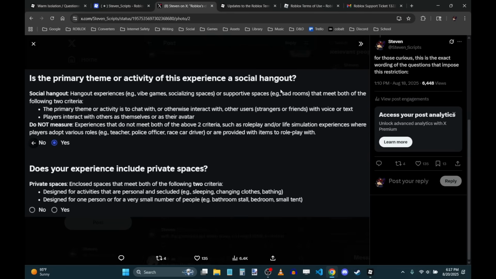So if you are a bad actor intending to make a game of this type, with just a tiny bit of scripting and a tiny bit more effort put into the development of the environment, you can avoid getting it rated 17 plus, and you can avoid getting it rated 13 plus. You can have it be for all ages and feature this violative behavior, if you know how to loophole correctly, which is not very hard to do, as I've explained. These are very, very easy changes to implement for any developer who is worth their salt.